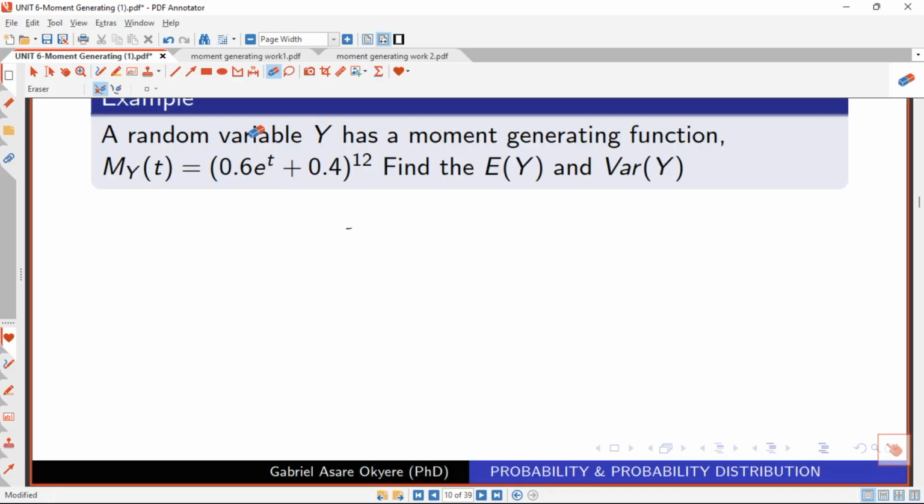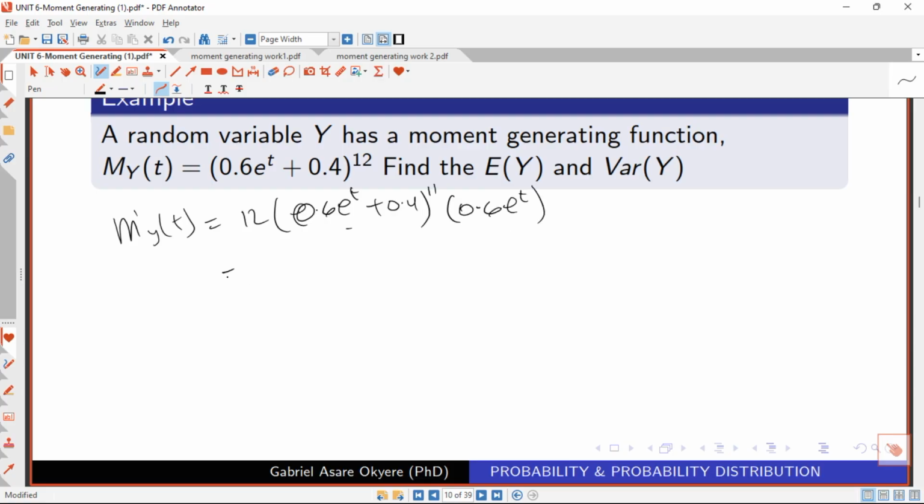First, all that you are going to do is just take the first derivative of this one and then put t equal to 0. So how can we take the derivative? Let's do it. The first derivative will give us 12 times 0.6 e raised to the power t plus 0.4, raised to the power 11, times 0.6 e raised to the power t.